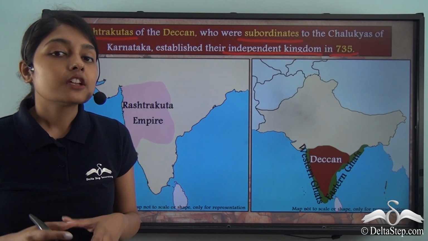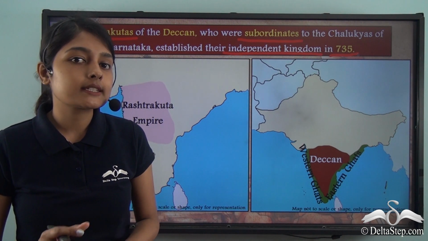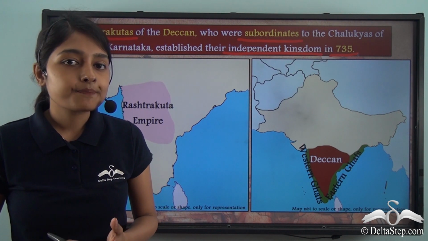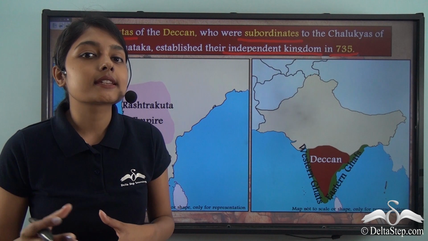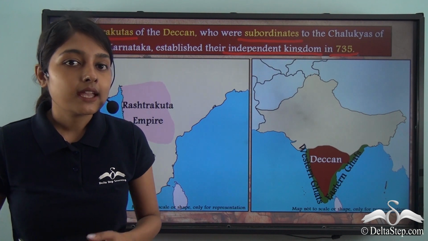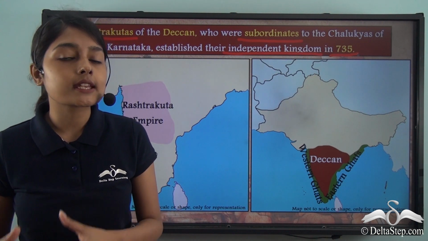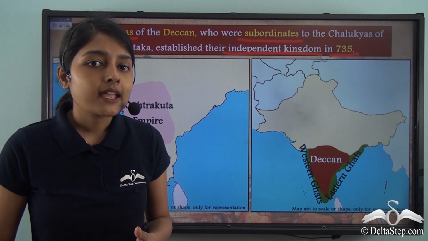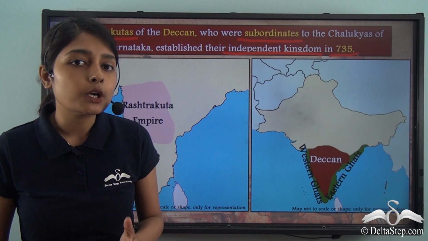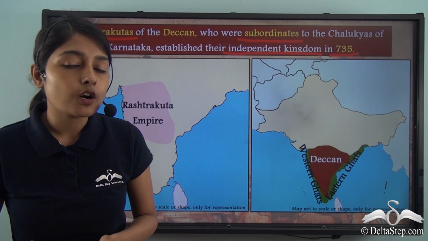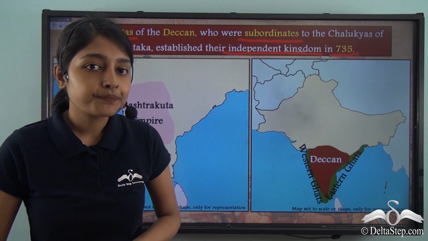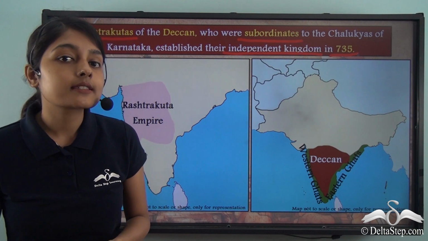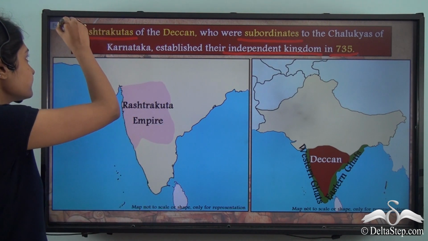Now from this, a few questions are coming to your mind, I presume. Firstly, how did the Rashtrakutas establish their independent kingdom? That is to say, how did they state their independence? And who were the subordinates? As in, what did the term subordinates mean in the context of medieval kingship? Now let us find out the answers to these questions.